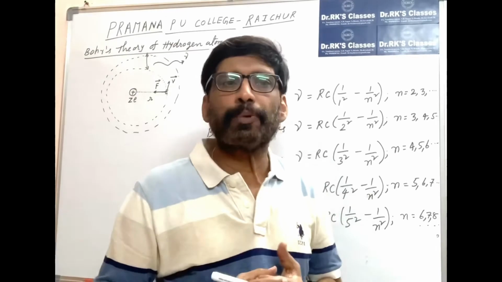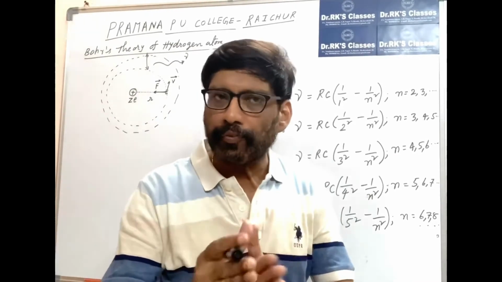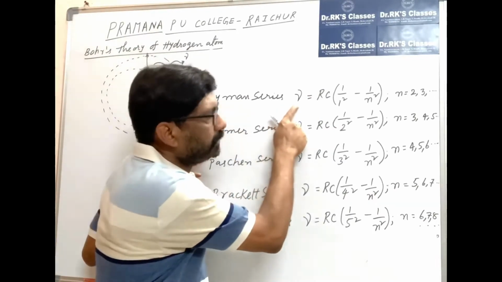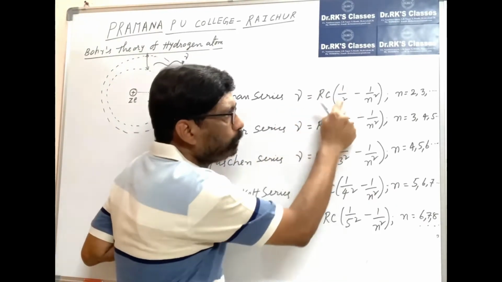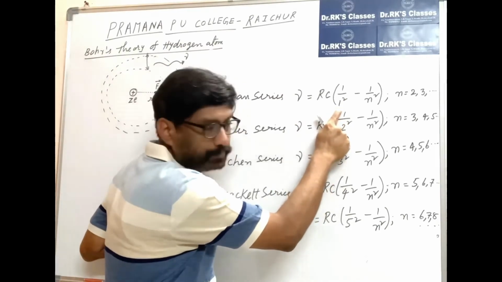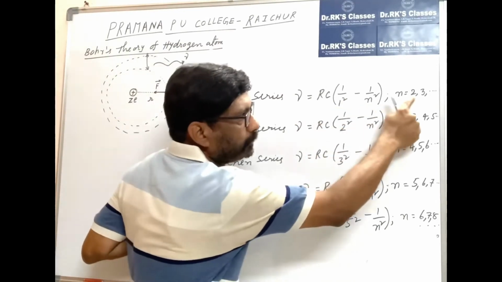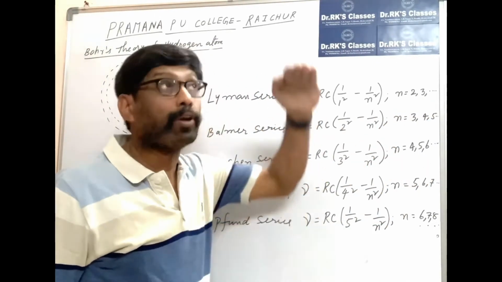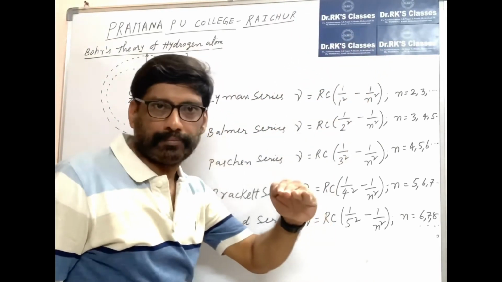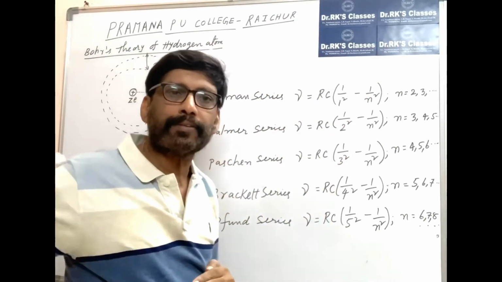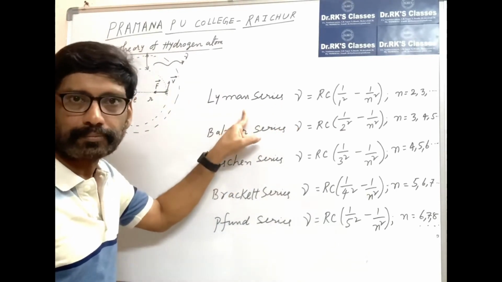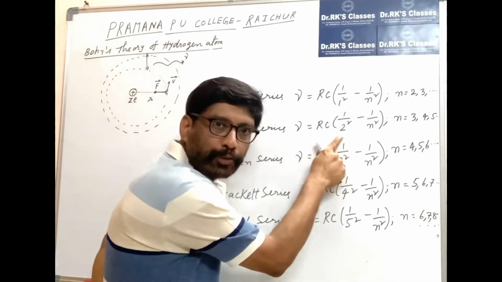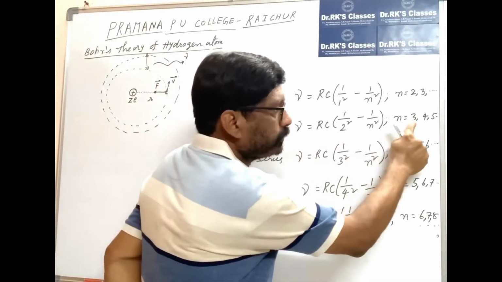So let us find the expression for the frequency of the different line spectrum, the different series. For the Lyman series, the frequency ν is equal to Rc (1/n1² minus 1/n2²), where n1 is 1 and n2 is 2, 3, 4, and so on. That means when an electron jumps from higher orbits to the first orbit, the emitted lines are called the Lyman series.